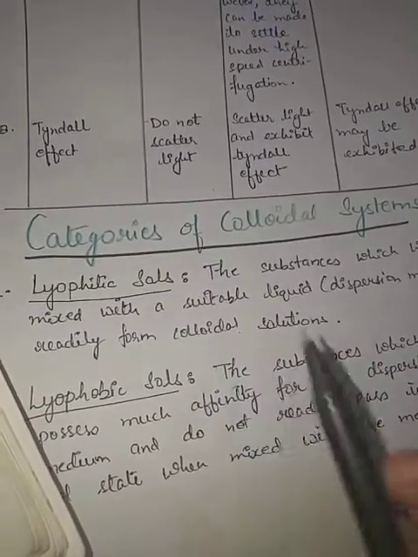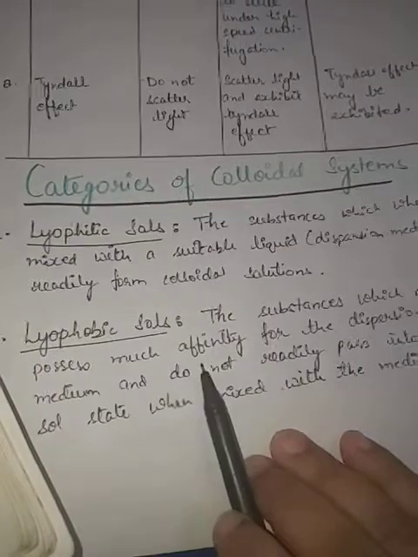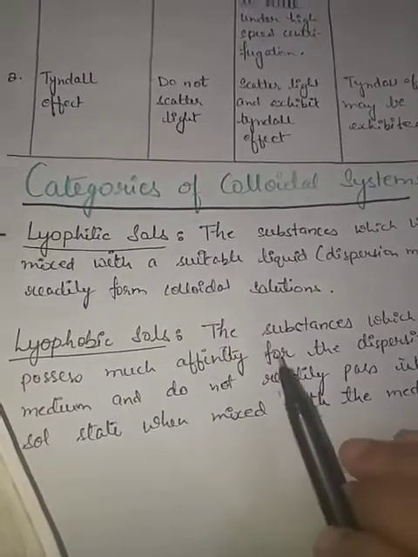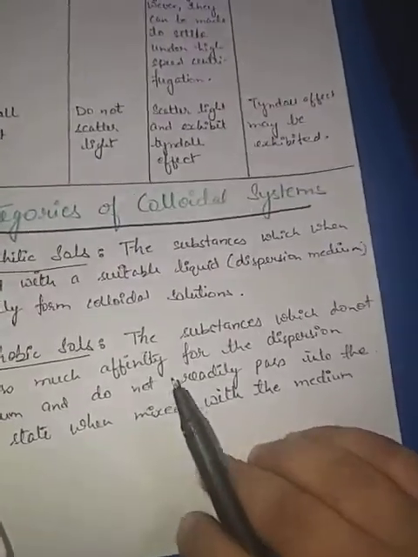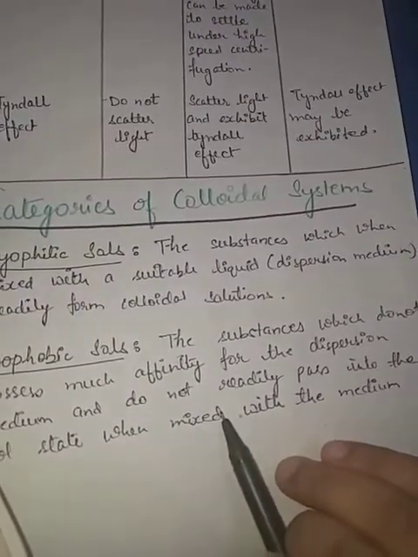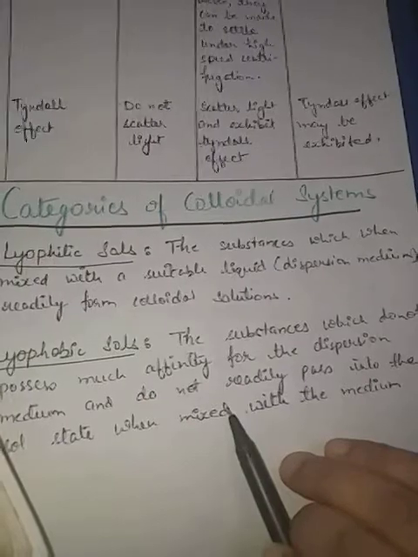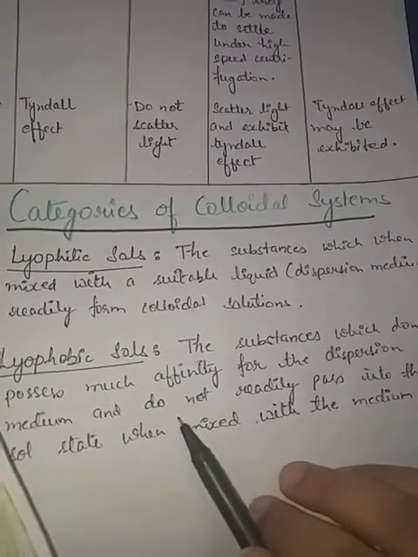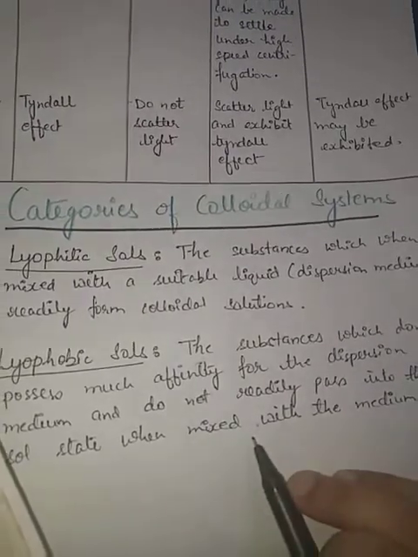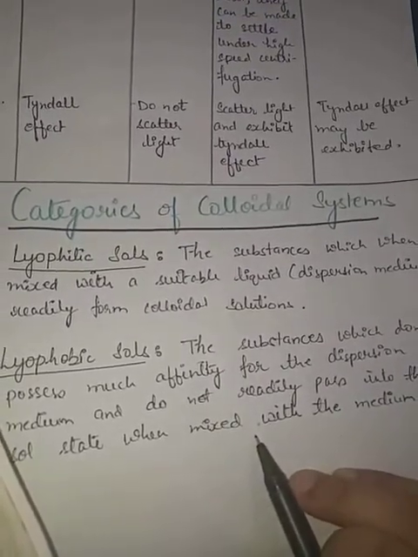Now, lyophobic sols are liquid hating or solvent hating. These are substances which do not possess much affinity for the dispersion medium. If they do not have that affinity, they do not readily pass into the sol state when mixed with the medium.